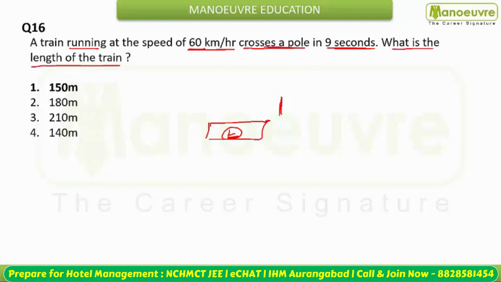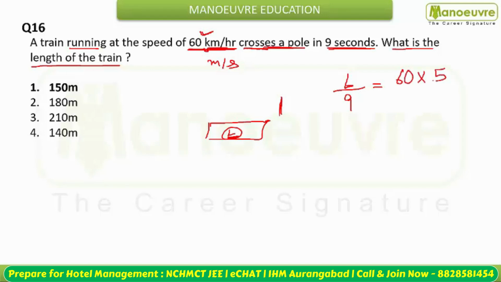So you can use the method. See, speed is distance by time. The distance is the length of the train, and time is 9 seconds. This is going to be distance by time, which equals speed. Now the speed is given in kilometer per hour, so we need to convert this into meter per second.